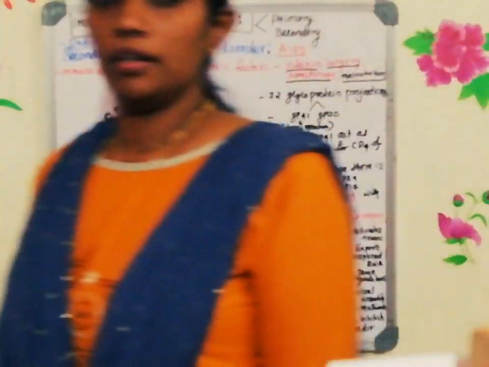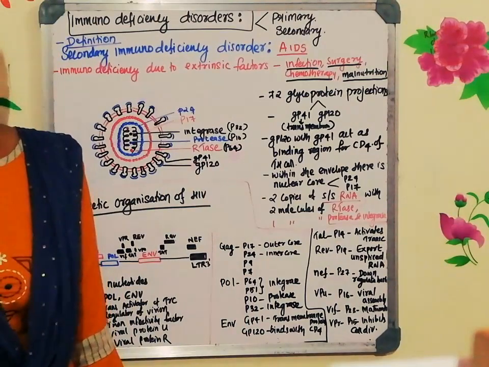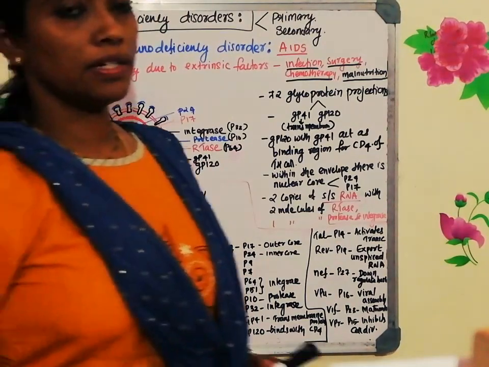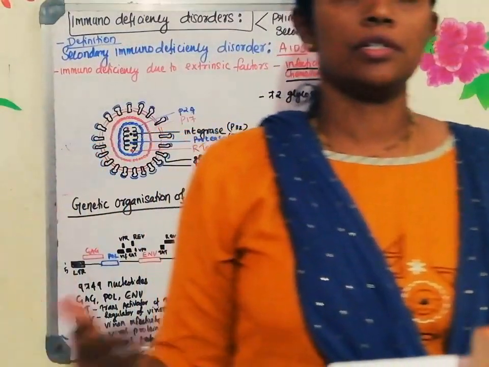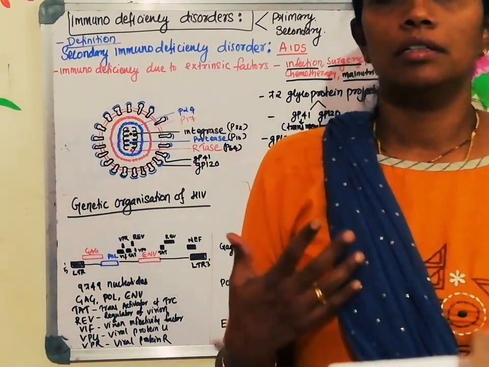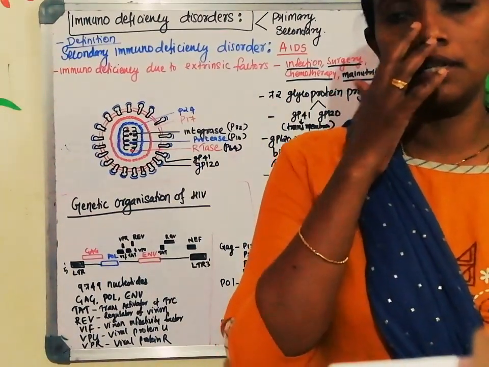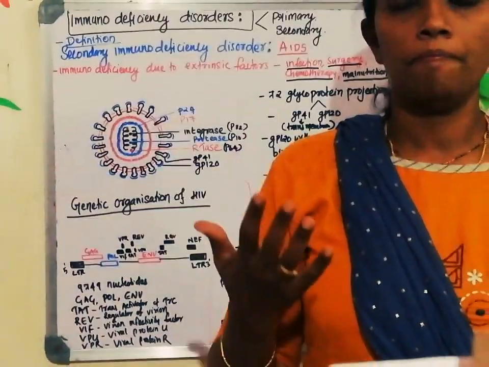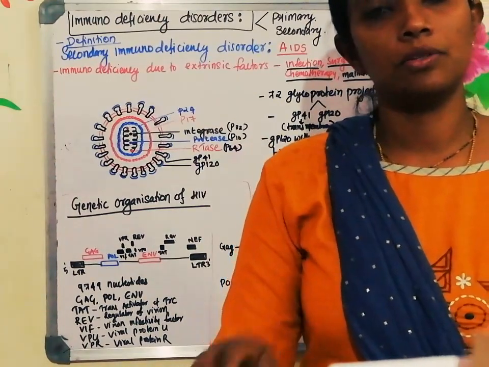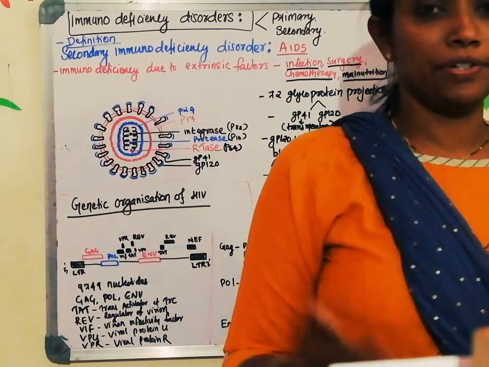Good morning everyone. Today we are going to discuss a topic in immunology, immunodeficiency disorder. All these days we discussed how the immune system gets activated, what are the steps involved in immune activation, the different cells involved in it, the organs involved in it, all those things we discussed. Now, after all, the chapters are like this only. This is one chapter wherein we will be discussing immunodeficiency.